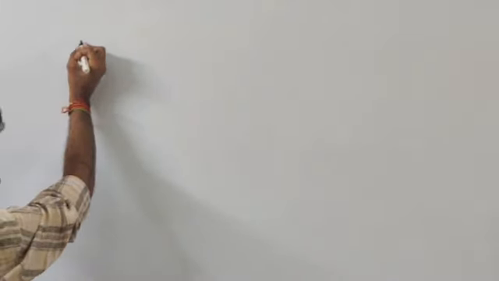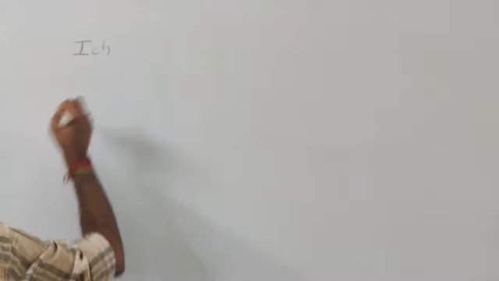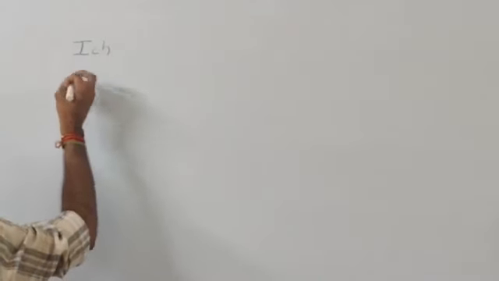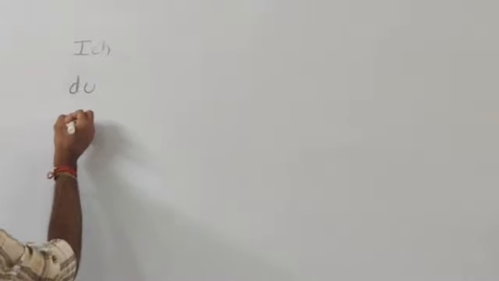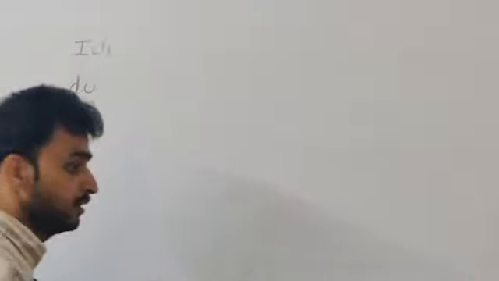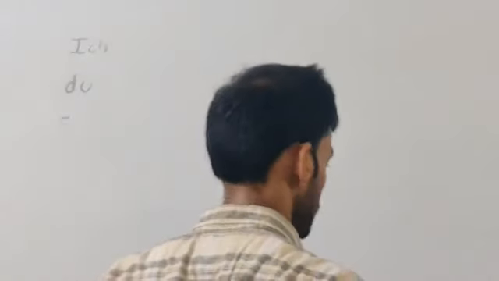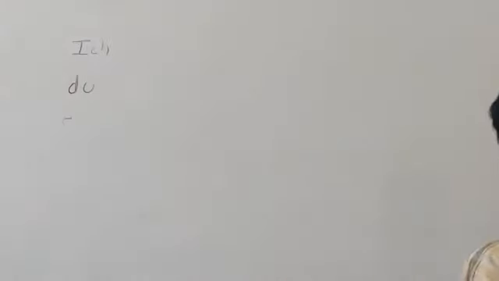If I use the first person, ich, and second person, du, third person, er. Okay, so these are the different persons.